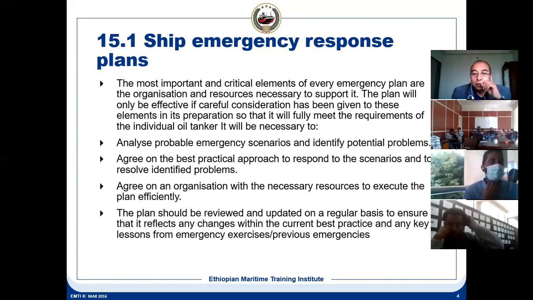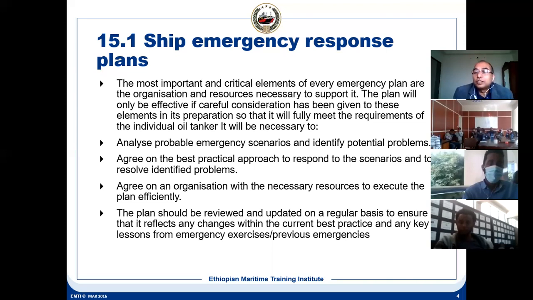Both are done, like the normal risk assessment you do on board the ship, probability and severity, identifying the potential problem, that is the severity, and the probability of the emergency scenario. You need to have agreed on the best practical approach to respond to the scenarios.